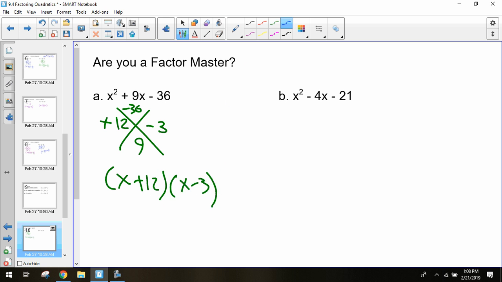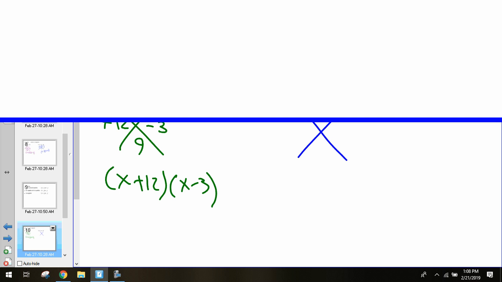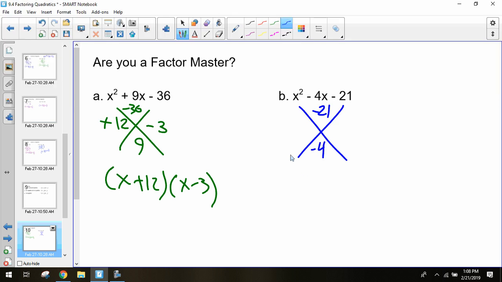Looking at that second one, I need two numbers that multiply to get negative 21 and add together to get negative 4. I know once again, one needs to be positive, one needs to be negative. What are some factors of 21? 7 and 3. Which one's going to be negative? 7's going to be negative, 3's going to be positive. So x plus 3, x minus 7. There we go. And those are your factors.